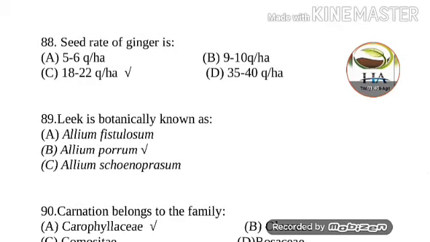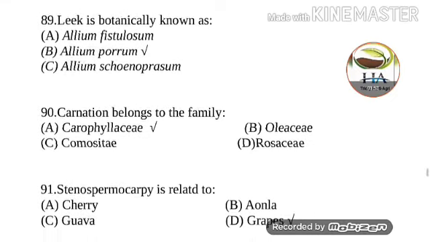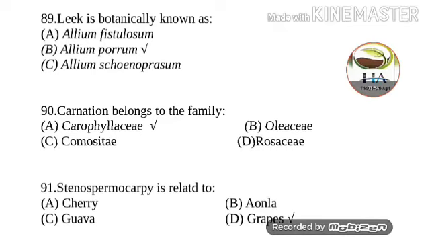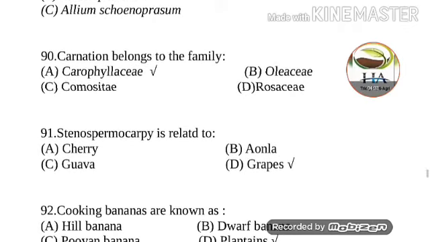Next question is, leek is botanically known as, so botanical name of leek is Allium porrum. Option B is the correct answer. Next question is, carnation belongs to the family. Options are Caryophyllaceae, Oleaceae, Compositae, and Rosaceae. So carnation belongs to the family Caryophyllaceae.